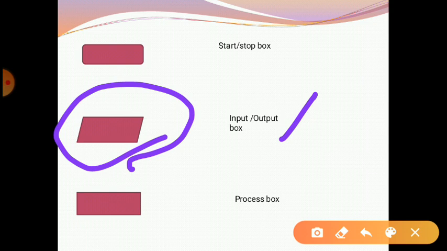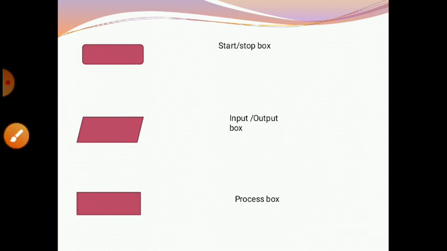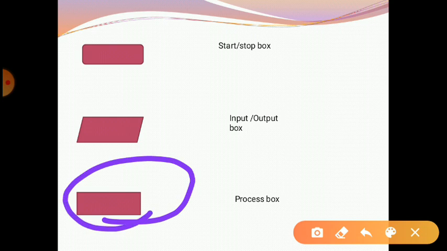The third one is the process box. It is a rectangular box. Basically it is used to show an action or process such as addition, subtraction. Okay, these are done by the process box.